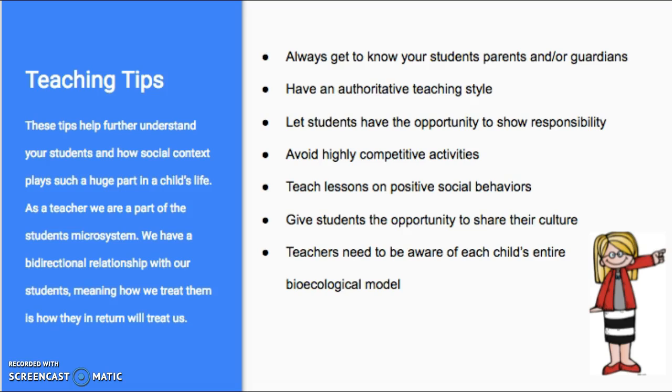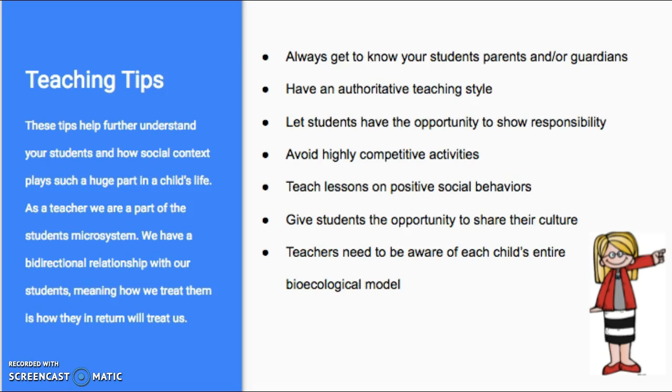Another very important teaching tip is to teach lessons on positive social behaviors. For example, do not steal, bully, or spread rumors, but rather teach lessons on how to be kind, listen, and not be afraid to ask for help.